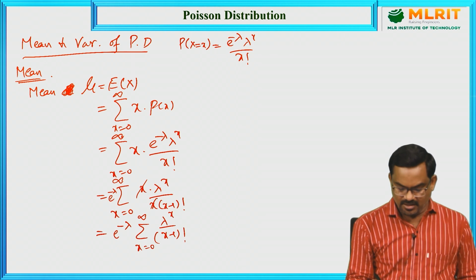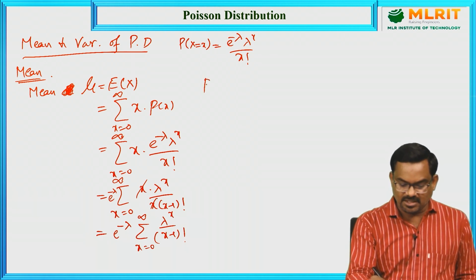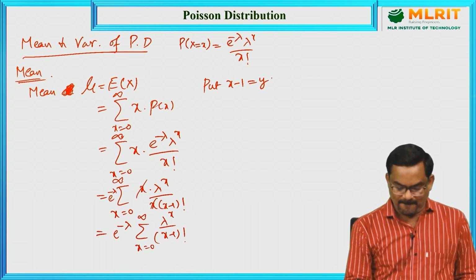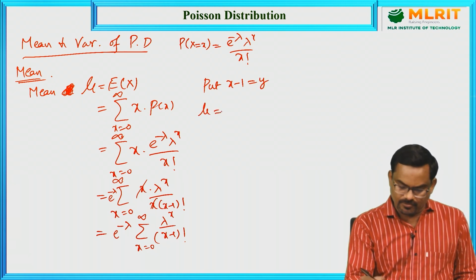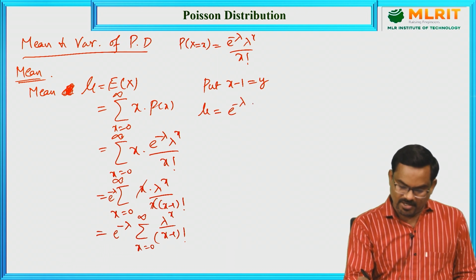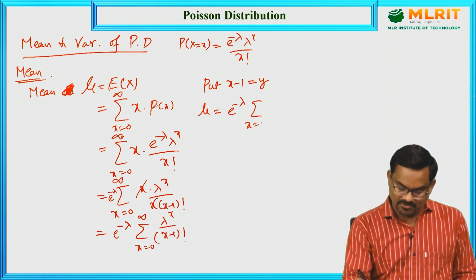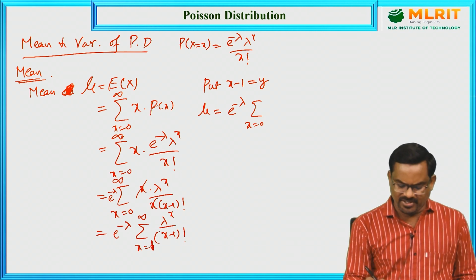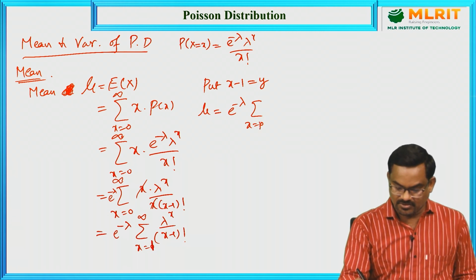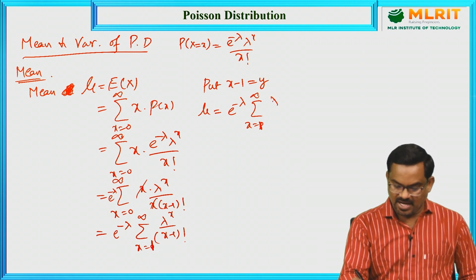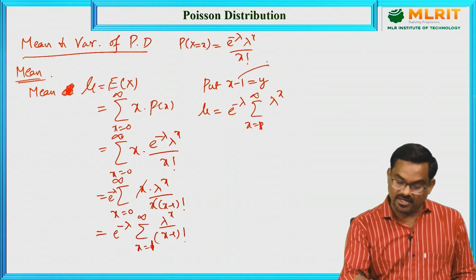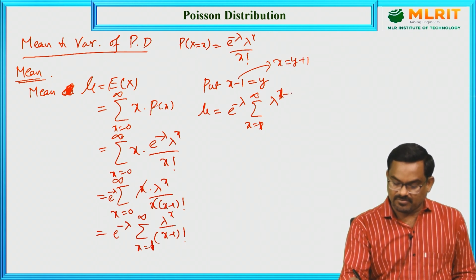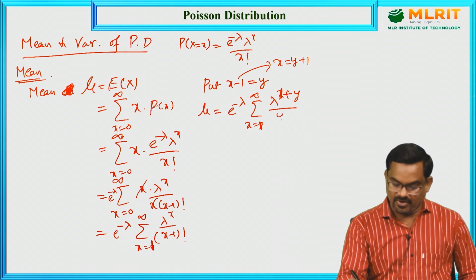Now, to get a particular form, let us substitute x minus 1 equal to some y. Then mu is given by e power minus lambda sigma x equal to 0 to infinity, here this becomes x equal to 1 to infinity, because we will get a negative value here. So, x equal to 1 to infinity, lambda power x minus 1 is y. So, what is the value of x? Y plus 1 or 1 plus y by y factorial.